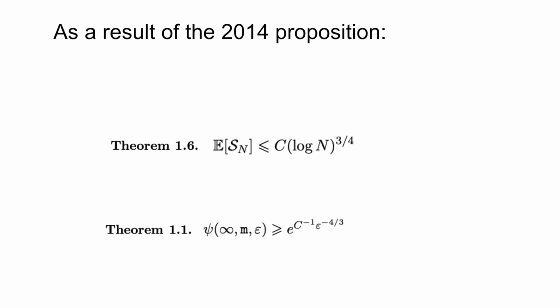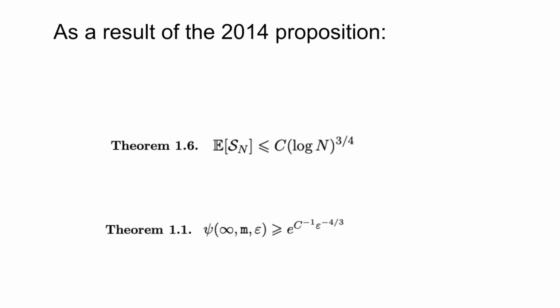And so, briefly to summarize, as a result of the 2014 proposition, as we have been discussing, from theorem 1.6 we can obtain an upper bound on the greedy lattice animal, which takes the following form. We can upper bound the expectation with respect to the Gaussian disorder of the greedy lattice animal, which admits the upper bound C log n to the 3/4.